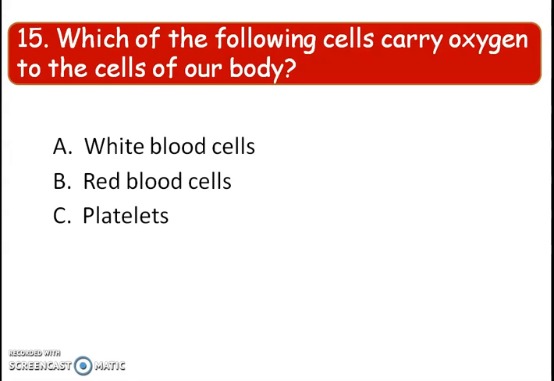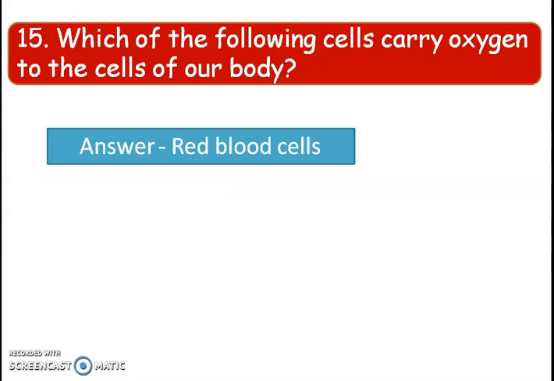Okay. Next, which of the following cells carry oxygen to the cells of a body? White blood cells, red blood cells, platelets. And the right answer is option B, red blood cells. Red blood cells are hemoglobin thake aru jar dara body oxygen to mane carry kore.